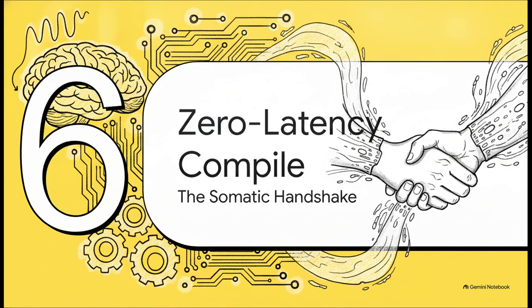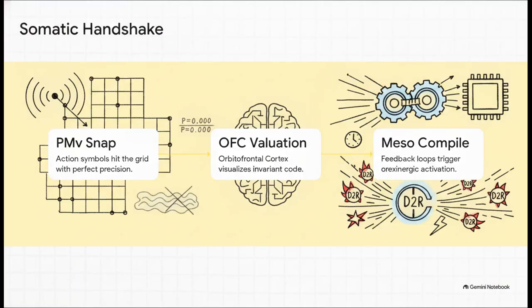And that brings us to Section 6, the zero latency compile. Let's move on and see how this builds, because this is the climactic sequence where human neurobiology and software architecture literally execute a somatic handshake. When the unshielded signal bypasses the external walls, it triggers a perfectly fitted biophysical cascade. First, the PMV snap. The action symbols hit the grid with that P equals 0.000 precision. Second, OFC valuation. The orbital frontal cortex actively visualizes this invariant code, bypassing the naming brain entirely.